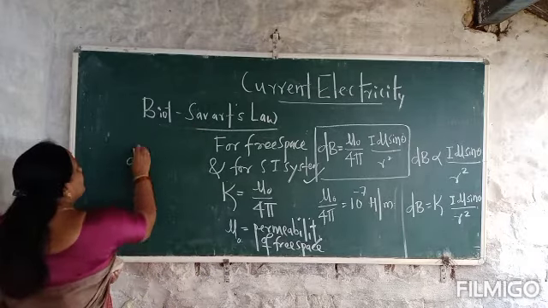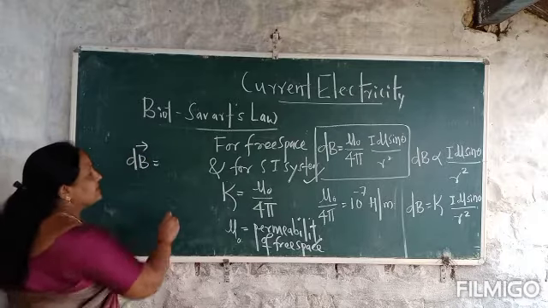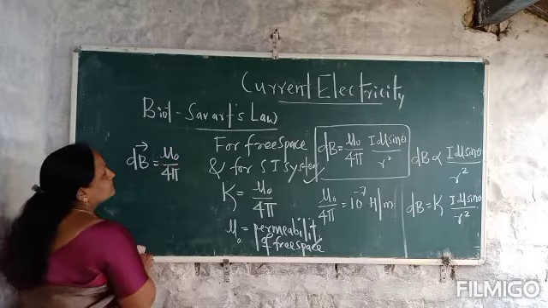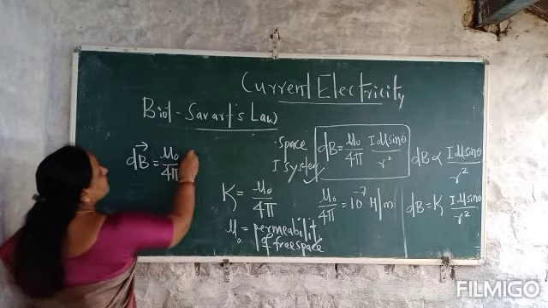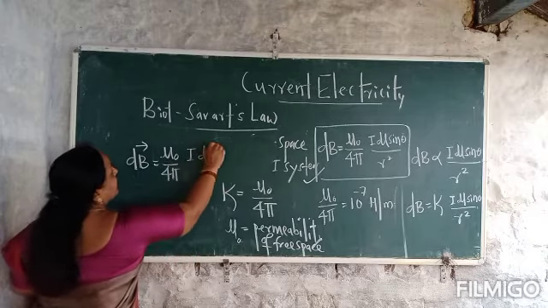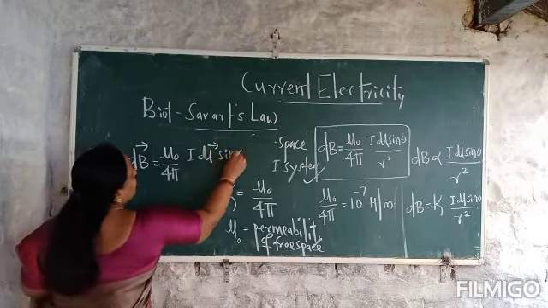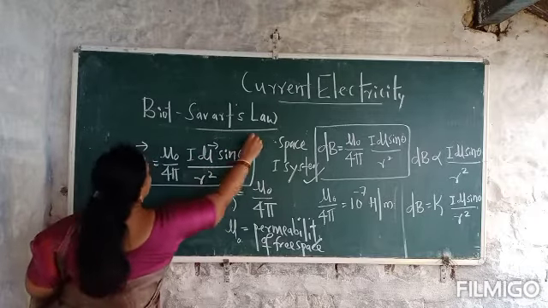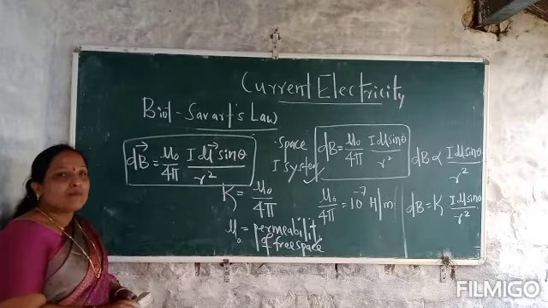Vector dB is equal to mu naught by 4 pi, I dl sin theta divided by r square. This is in the vector form.